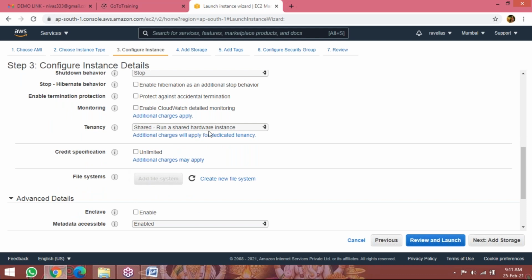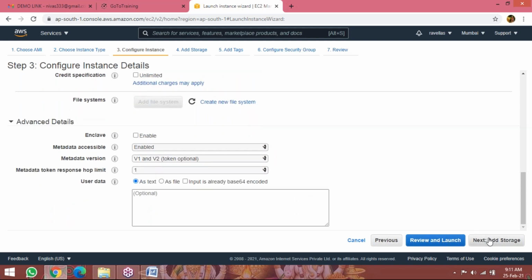Tenancy: shared, run a shared hardware instance. So already we discussed, without virtualization, no cloud computing. So I have a physical server. On top of that, I installed virtualization software, VMware vSphere hypervisor or Citrix XenServer. On top of that, cloud is implemented. So on top of that, I can create a number of virtual machines. I can share my hardware with a number of machines. So I want a shared hardware only. If you want dedicated hardware, the prices are different. Dedicated host, the complete server they have to allocate to you, but that is chargeable.